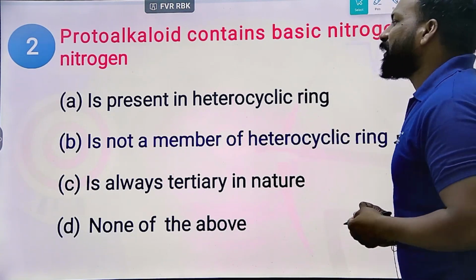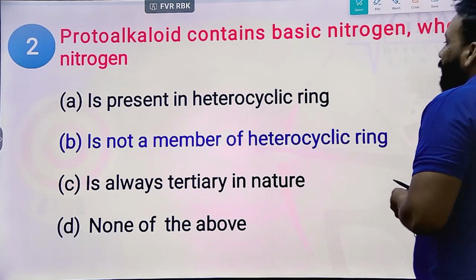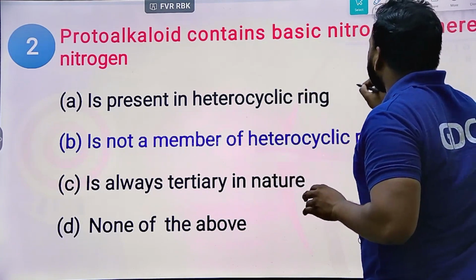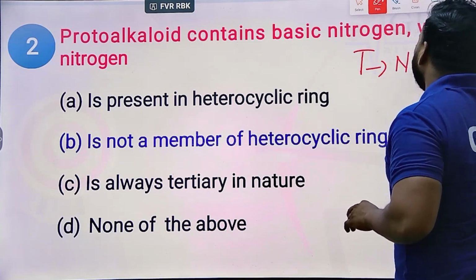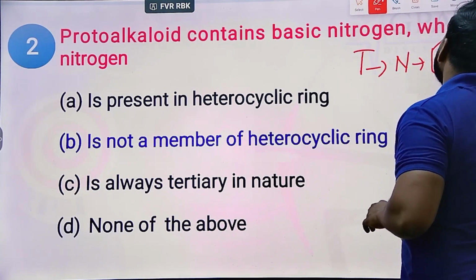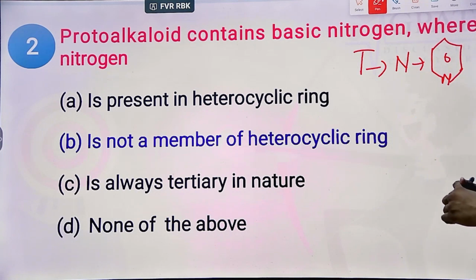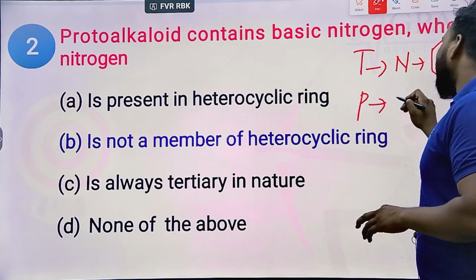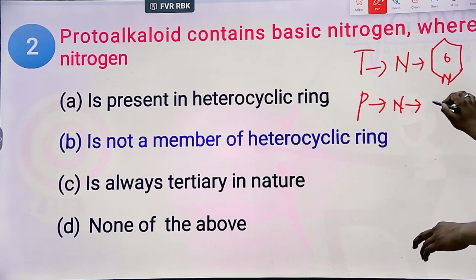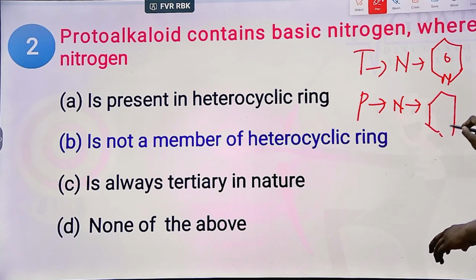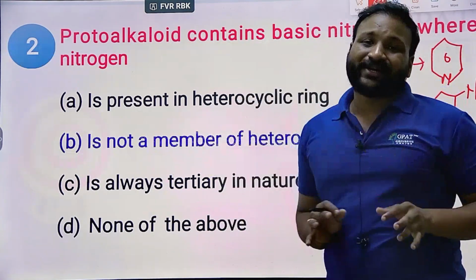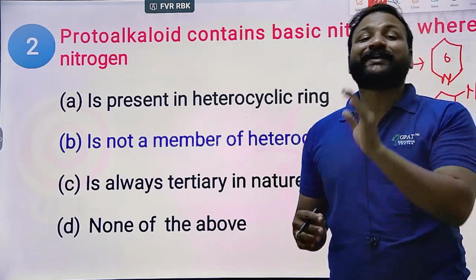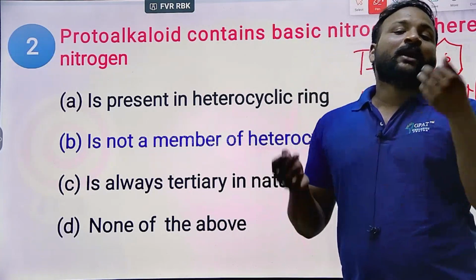The right answer is that it is not a member of the heterocyclic ring. True alkaloids are those where the nitrogen is present inside the ring. Proto-alkaloids do contain nitrogen, but not in the heterocyclic ring; it is adjacent to the heterocyclic ring. If the nitrogen is not present inside the structure, that is a proto-alkaloid. If the nitrogen is present within the structure, that is a true alkaloid. Coming to the pseudo-alkaloids.